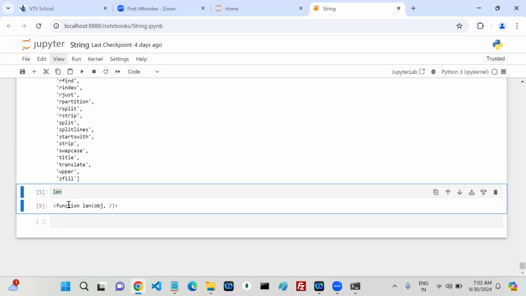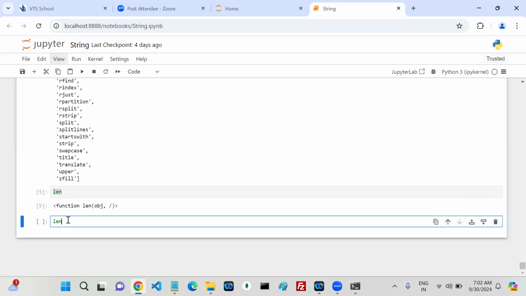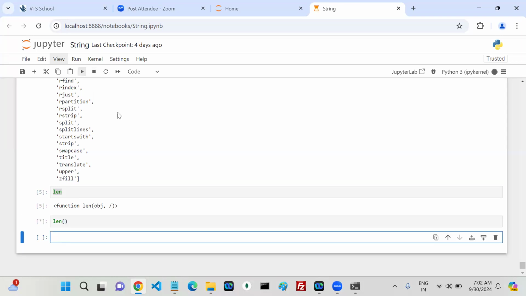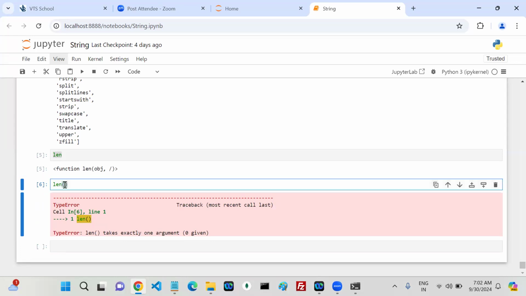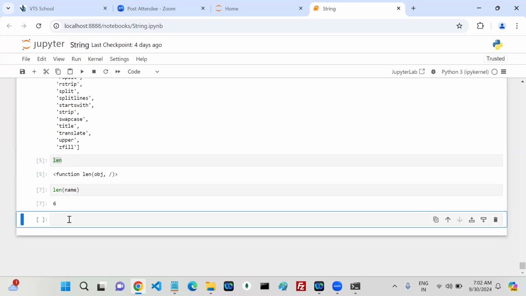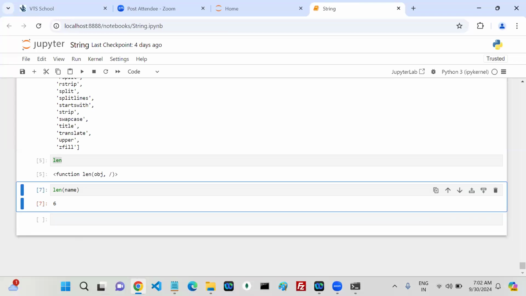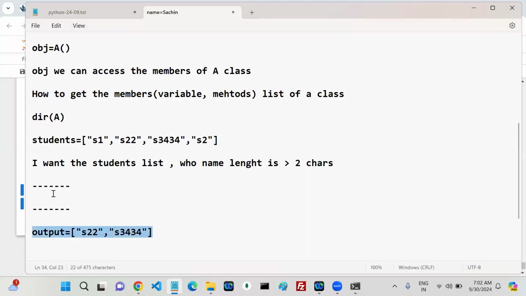So len is which type? A function, so I can call it. By seeing this error message, what can you understand? Can you read it? len takes exactly one argument, 0 given. So pass one argument, this is my name. Now you can get the length. len is a predefined function, and you can come to know the length.